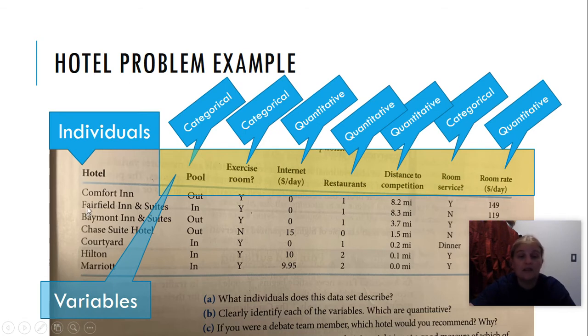So for example, I can say that I'm going to stay at the Fairfield Inn and Suites because the room rate is the least amount of money. And I can't see the other ones. I have no idea what they say underneath. Okay, so this 119 is less than 149, so that's why I want to stay there. Or I can say, even though Marriott is more expensive, it's at my competition and I wouldn't have to take a car to get there, so I want to stay at the Marriott. As long as you have a reason why you recommend it, there's more than one correct answer.